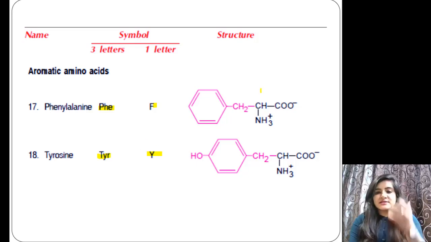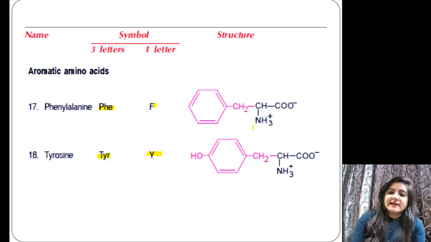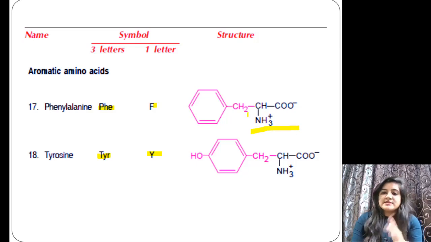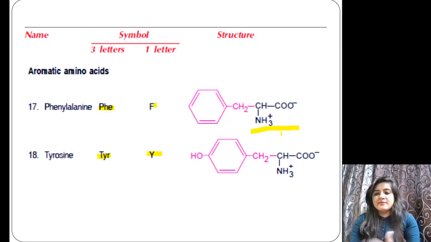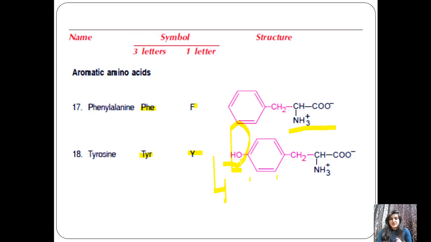Now see the structure of phenylalanine: CH2, CH, NH3 and COO. Just see the difference between the structure of phenylalanine and tyrosine. Here just one additional OH group is there at the fourth position, the para position. The presence of a hydroxyl group is the difference between the structures of phenylalanine and tyrosine.